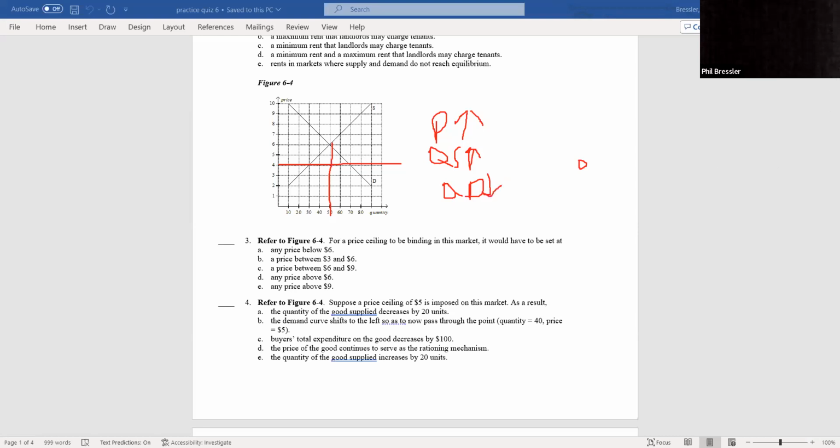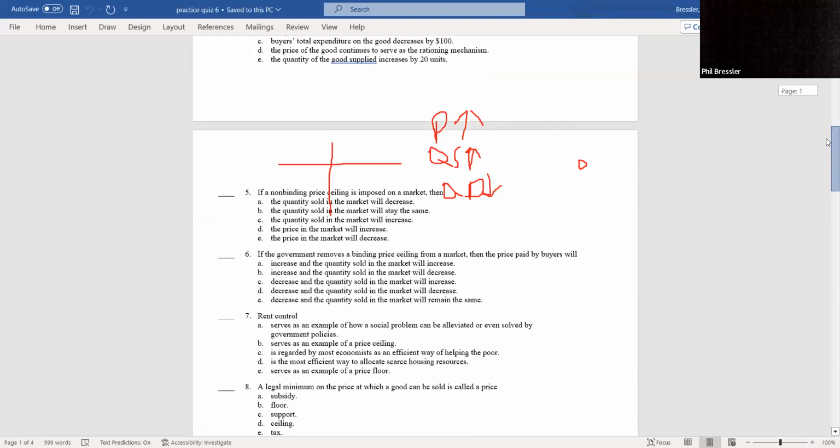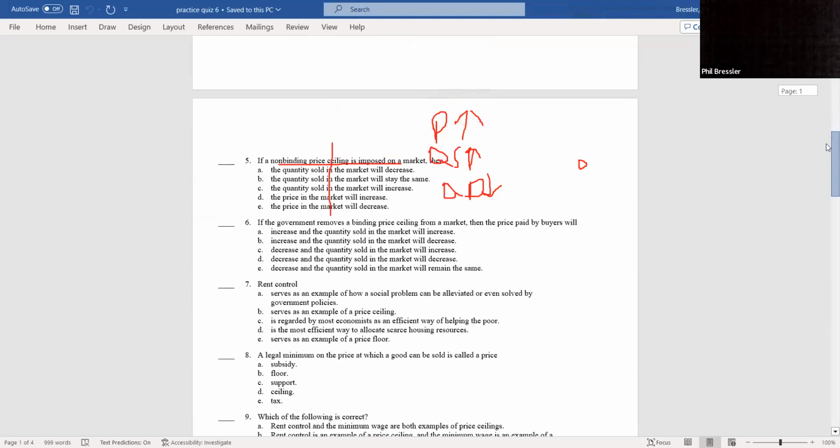Now that I used that graph, let's go back down and see if the government removes a binding price ceiling from the market. The price paid by buyers will increase, and that we know.